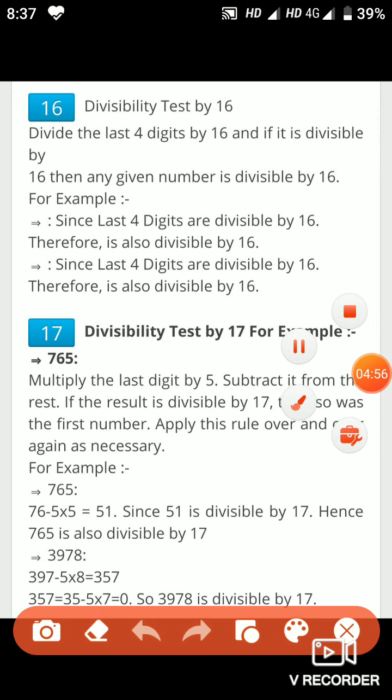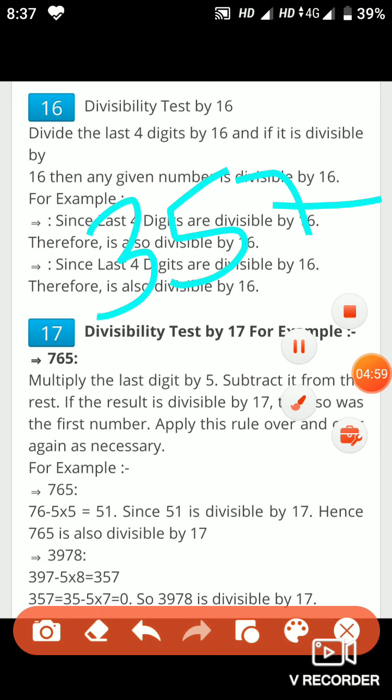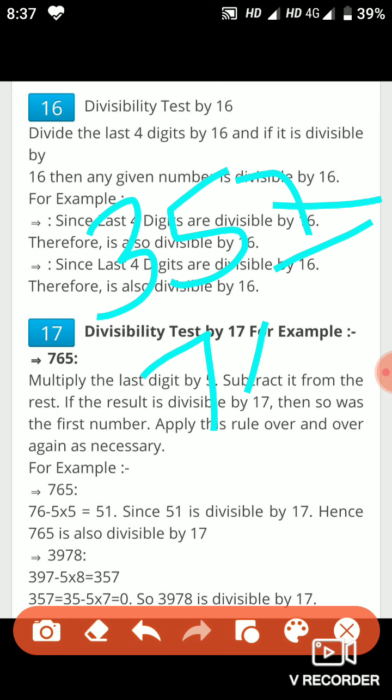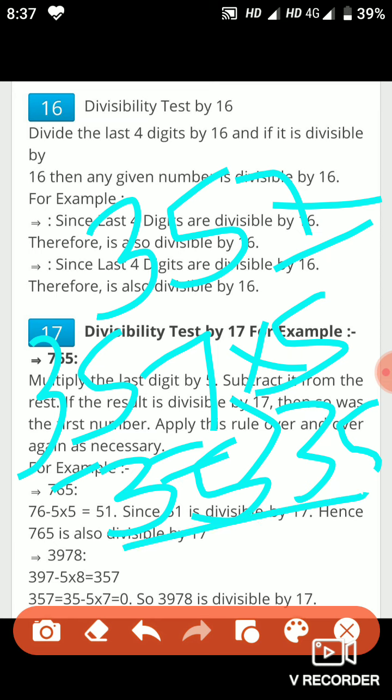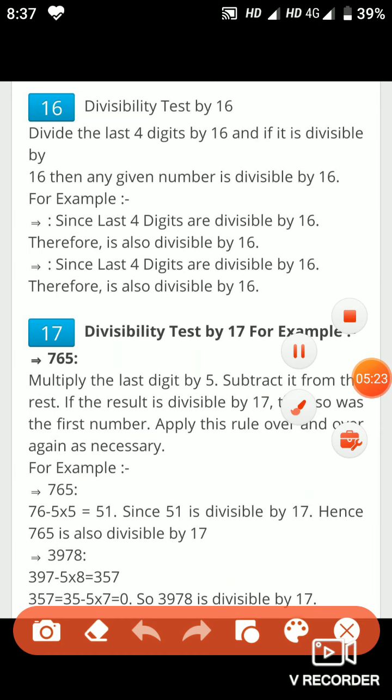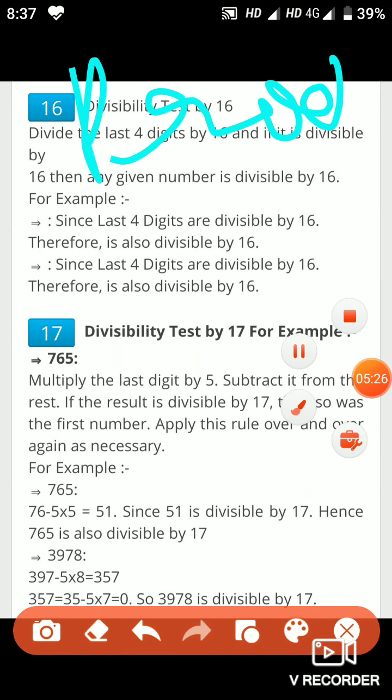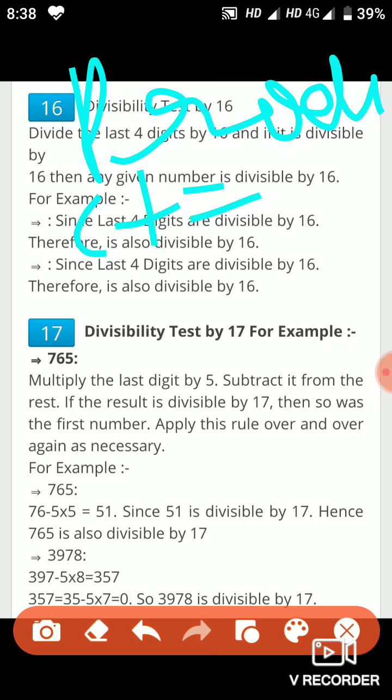Now this process is to be applied again. 357 is not the final answer. The last digit is 7. 7 times 5 gives me the product 35. Now let's subtract 35 from 35. When a number is subtracted from itself, the difference is 0. So because the result is 0, this number 3,978 is divisible by 17.